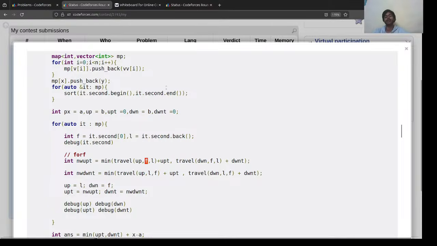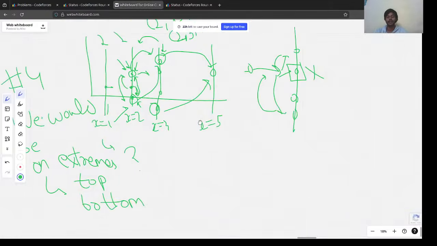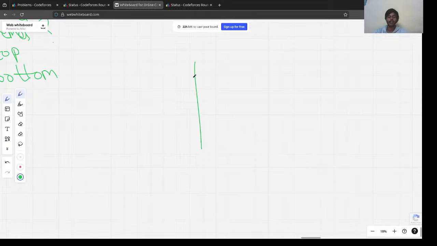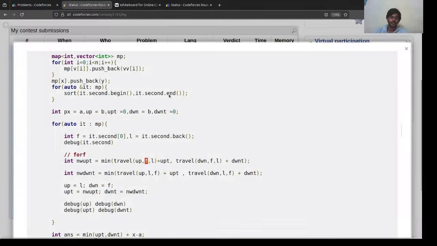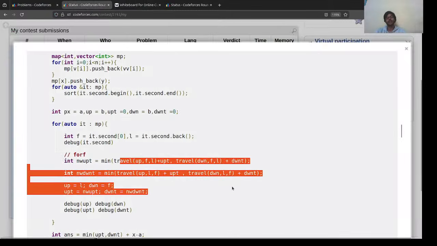Because we need to cover all the points, right? So let's say our previous level had 2 points, but this time we have 3 points. To calculate time from here, I first need to reach down and cover all the elements on the way back and then get to up, right? Similarly for this, first I need to reach down, then cover all the elements and then reach up. This is what it's calculating.